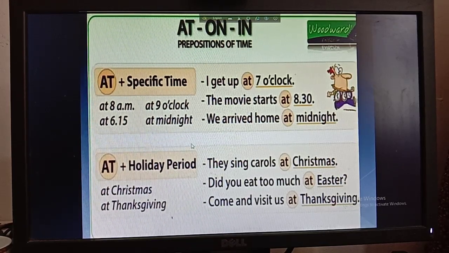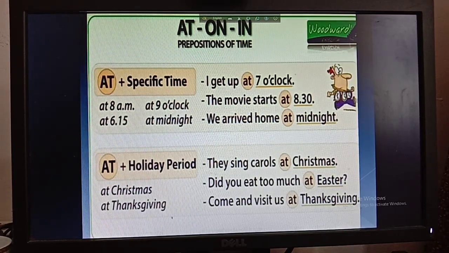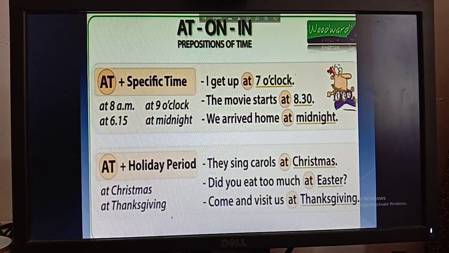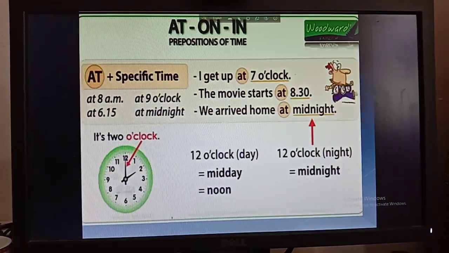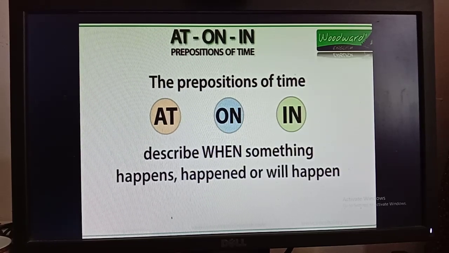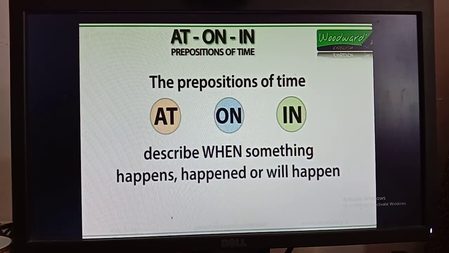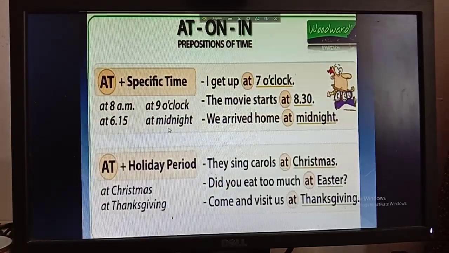So write like me, and if you face any problem in understanding, please let me know. Okay boys, take care and stay safe and healthy, and try to write everything that I showed you today. If you can draw a clock like this, that's very good. So today we have learned only the preposition of time based on at. Try to write it in your CW copy.